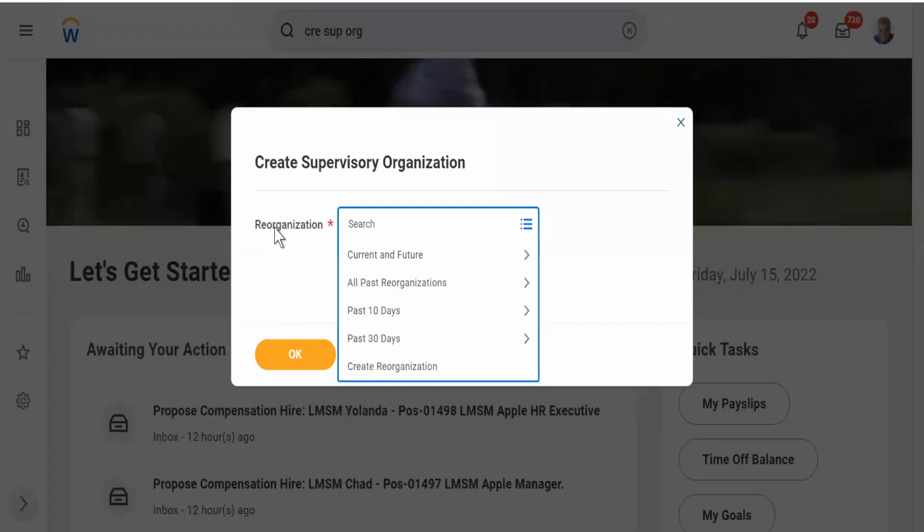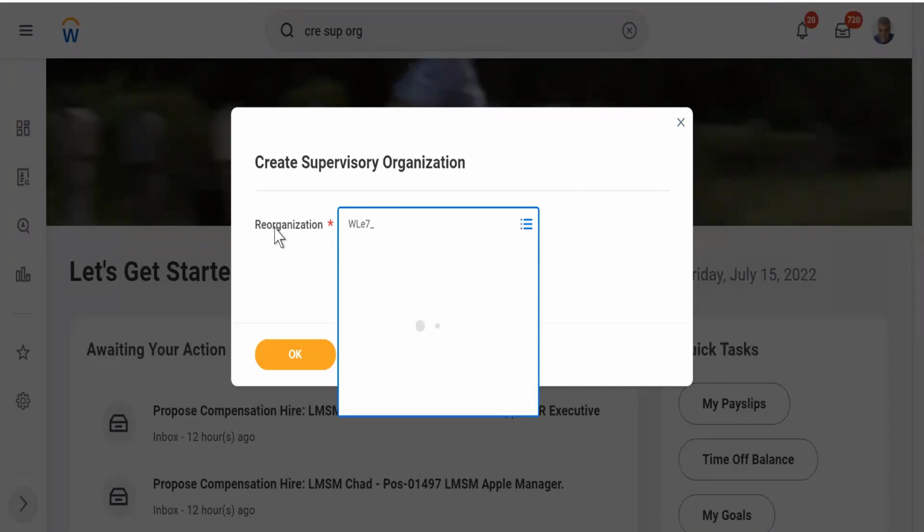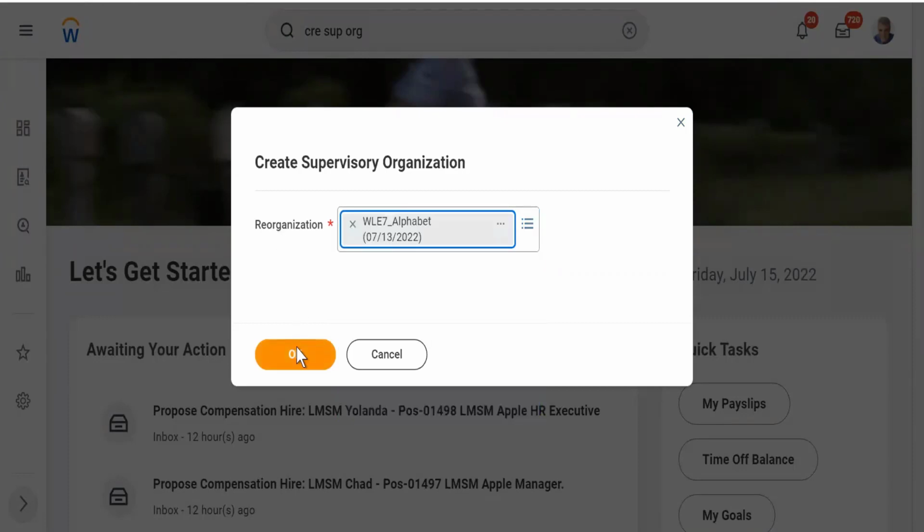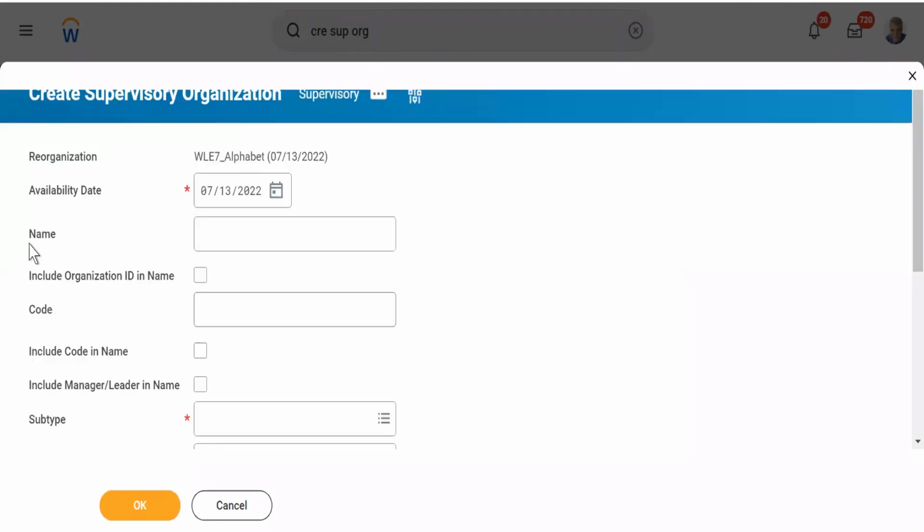So you see how important that is. Okay. I'll click on OK now, and then you see name, include organization ID. Because this organization ID is something which will be given by default by Workday. So we are not creating any ID. It will be there. I'll show it to you when we create it.